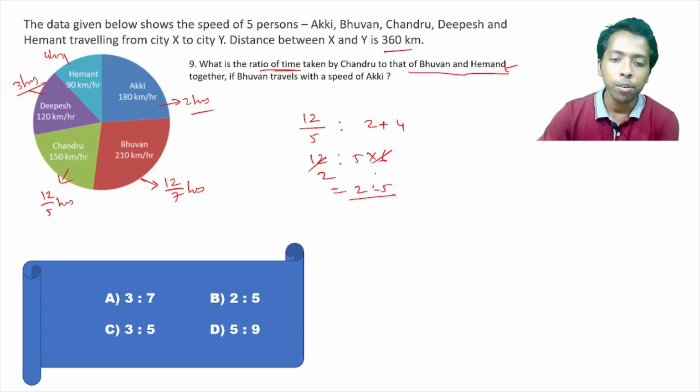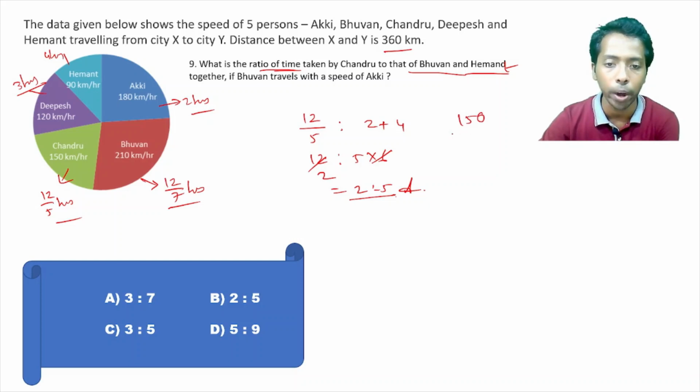Okay. Now this is the answer. Okay, this is fine. This is by taking the time itself. Now, if we take the speed here, that is the ratio of the time taken by Chandru. Chandru time taken, that is the speed is 150, 360, that is the distance here. Now, this is the speed ratio. So it's talking about the time.